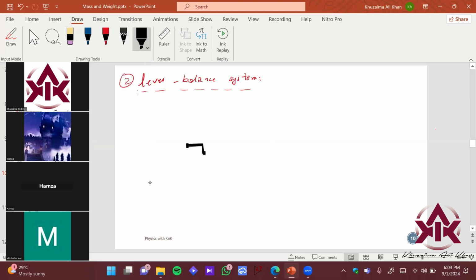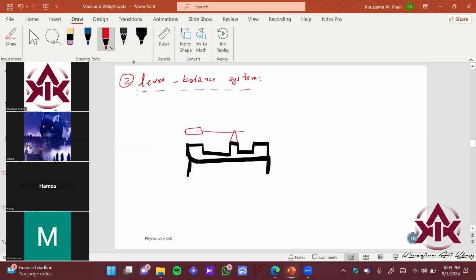Again, you have this system over here. This is, let's say, the entire system. These are the legs of the lever balance. Here you have a pan balance again, the same disc over here, the same lever pivot over here. Here you have a meter, and the meter has a needle over here.